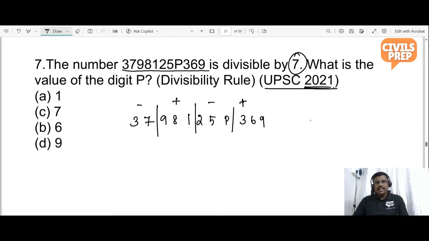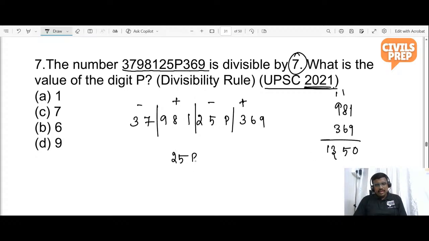Now add the like terms and subtract the like terms. So 981 plus 369 gives 1350, so 1350 minus 25P minus 37. What should come in the place of P?